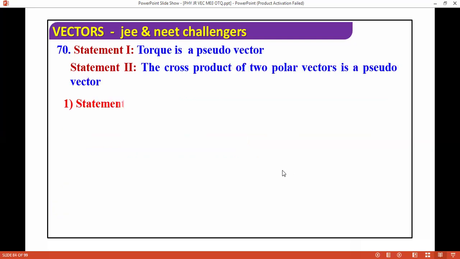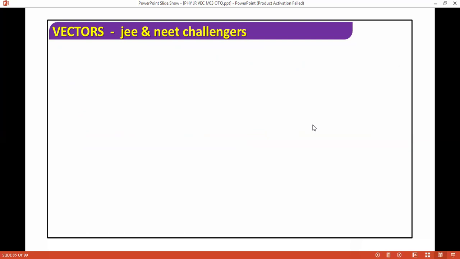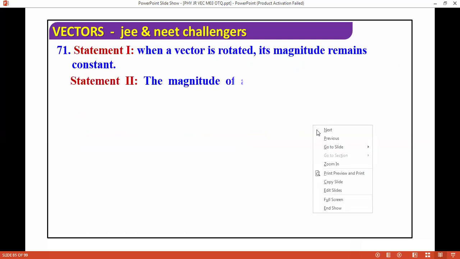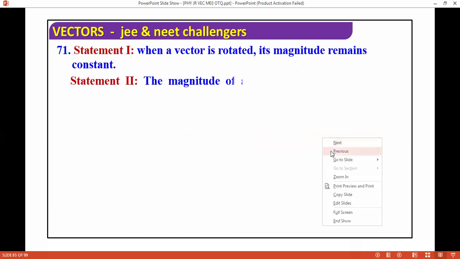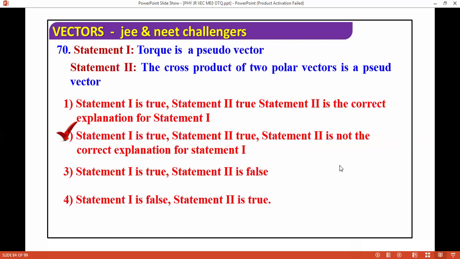The torque is a pseudo vector. The cross product of two polar vectors is a pseudo vector. So here both are correct. Torque is a pseudo vector, and the cross product of two polar vectors is a pseudo vector. Okay, it's not an explanation. Next question we are moving with.